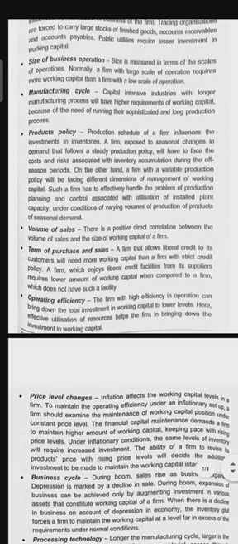Next is volume of sales. There is a positive direct correlation between volume of sales and size of working capital of a business.